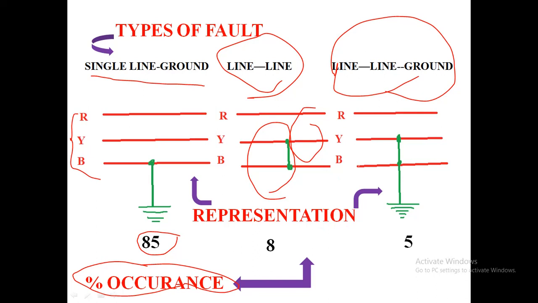A large number of these faults are transitory in nature. During the first one to three cycles, the fault current will be high and decreasing rapidly. This zone, in which the current is high but decreasing rapidly, is called the subtransient state.